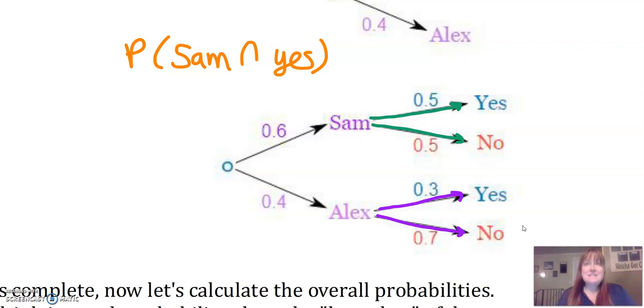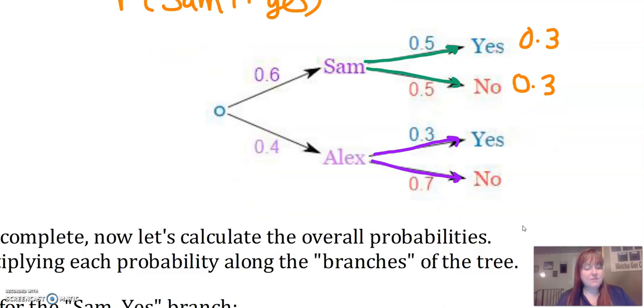So 60% of the time you get Sam as the coach, and 50% of that 60% you get to be goalie. So this is going to be 0.3 of the time. We multiplied 0.6 times 0.5. That's going to be the same thing for not being goalie, because your chance of not being a goalie with Sam is the same as being goalie. Now with Alex, it's different. So you're going to have a 0.12 chance of being goalie and a 0.28 chance of not being goalie.